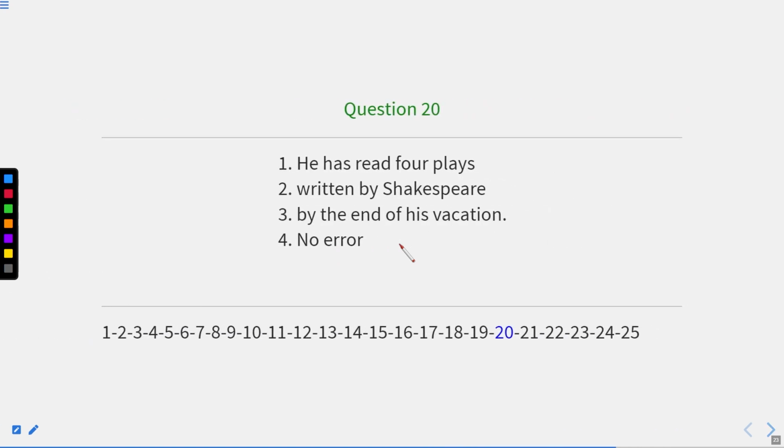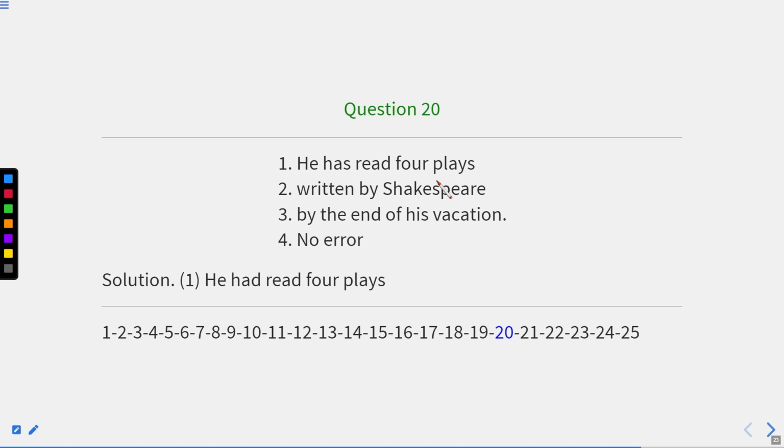This is question number 20. He has read 4 plays written by Shakespeare by the end of his vacation. Now, of course, when we say by the end or by the time, the by the time clause should be in indefinite tense, and the remaining should be in past tense. But if we are saying by the end of his vacation, this should be written in either future perfect tense or past perfect tense. So I can write past perfect tense, that he had read 4 plays written by Shakespeare by the end of his vacation. So here the error is in the first part of the sentence.